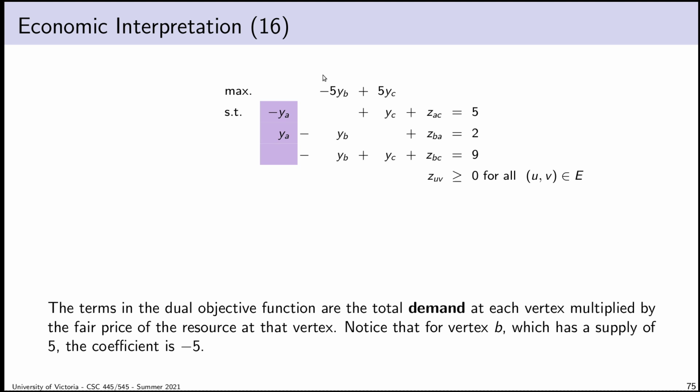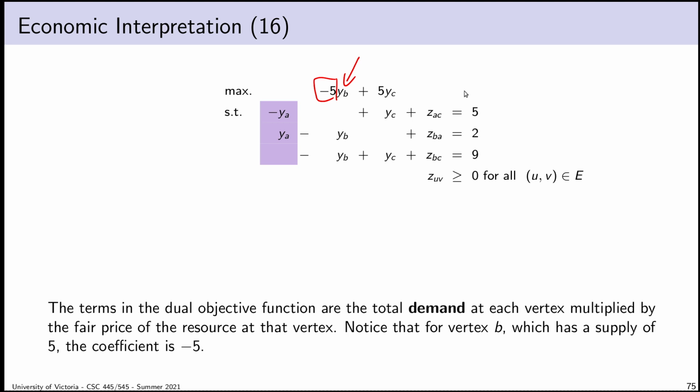So now the chickens have come home to roost. So what is my dual objective function? Each term in the dual objective function is the total demand at that vertex, because it's the negation of supply, multiplied by the fair price at that vertex. And what this ends up equaling out, so once I take this complete linear combination, what I'm really doing is computing the same thing in the optimal case as the primal objective function, which is the total cost of balancing supply and demand. I'm just not viewing it the same way.